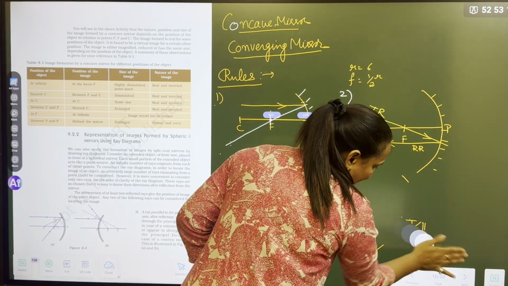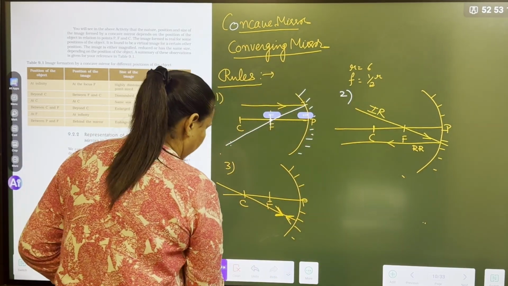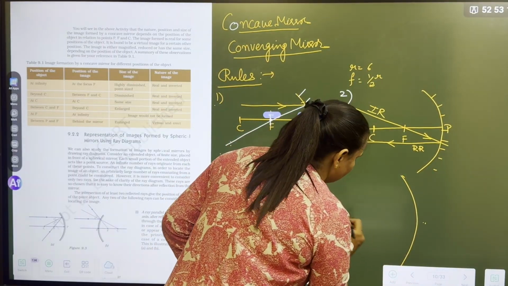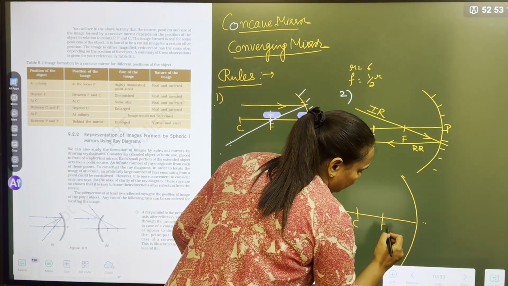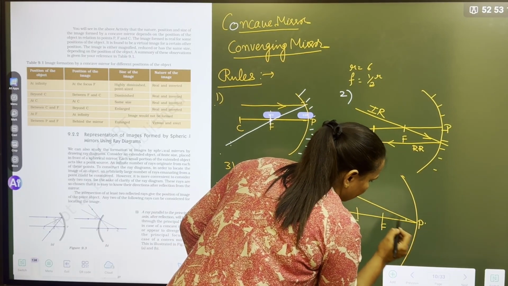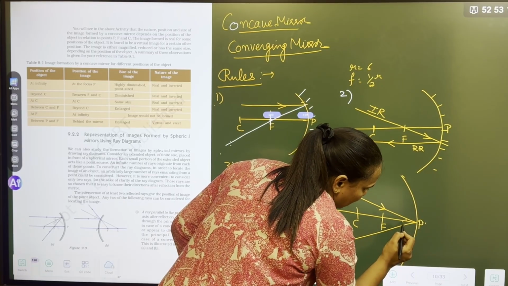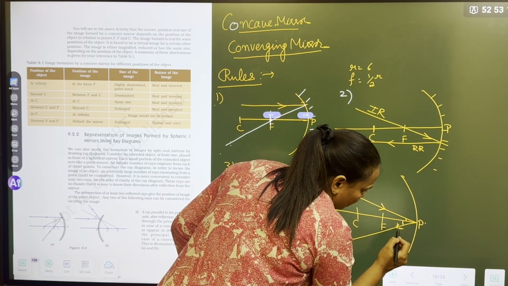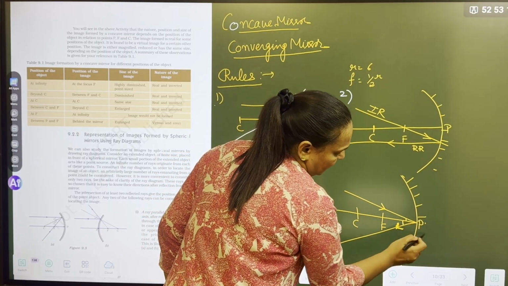This angle has become a little big. I want to draw properly. It is easy for you to draw because you have a scale, pencil and protractor with you. So this is the incident ray. It will reflect along the same angle. So here the principal axis is acting as a normal, right?